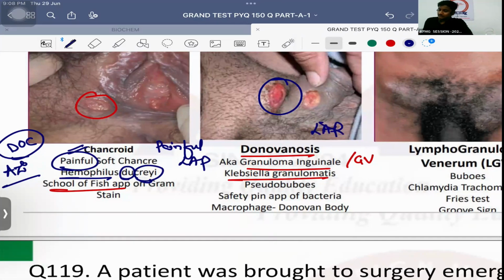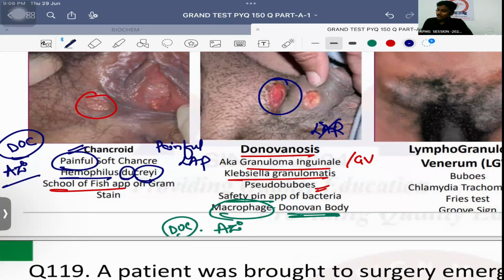Lymphadenopathy does not occur. Okay, so that's the important thing. Nodules can be seen that mimic lymphadenopathy, and therefore it is called fake buboes or pseudo buboes. Okay, next important is which kind of appearance of bacteria is seen? Safety pin appearance, and macrophages having bacteria are known as Donovan bodies. Drug of choice again